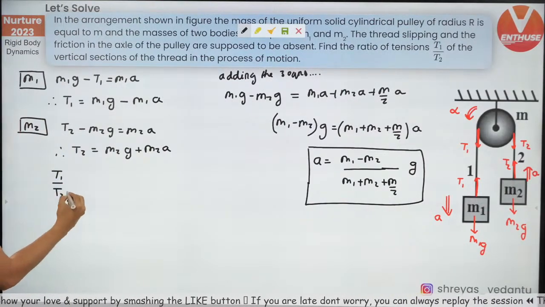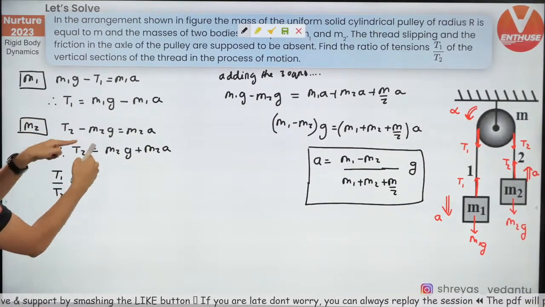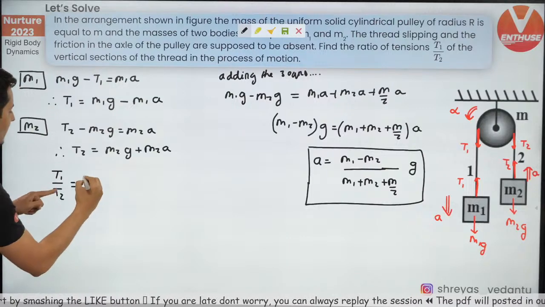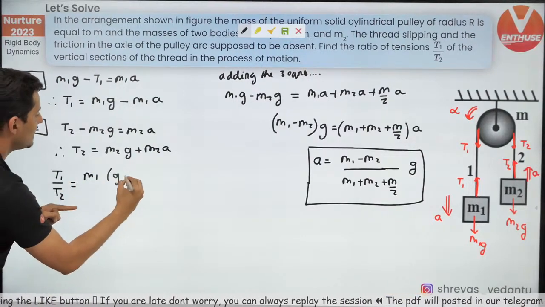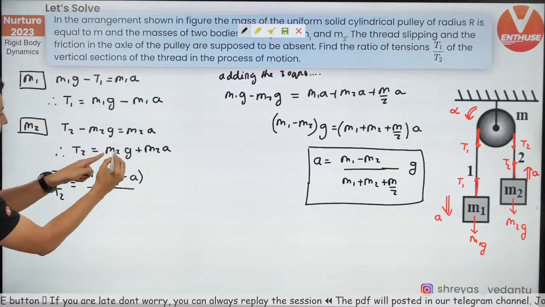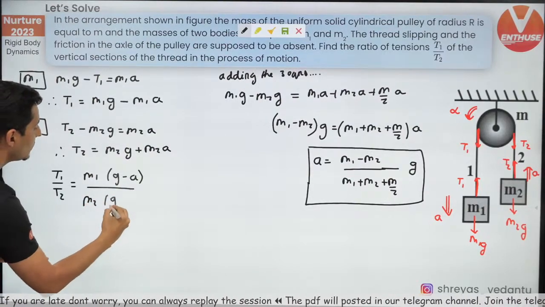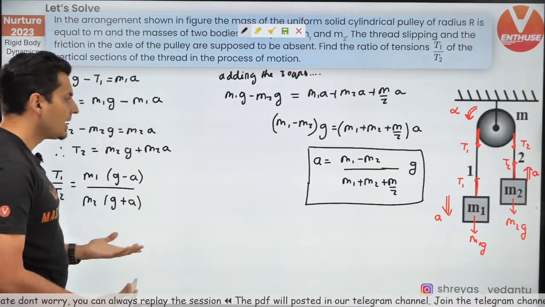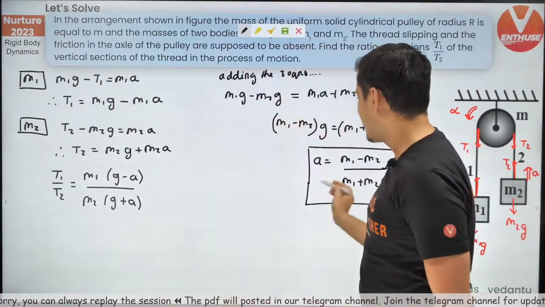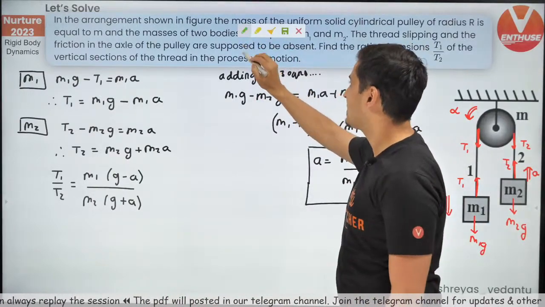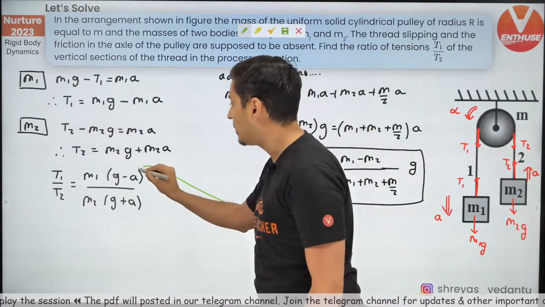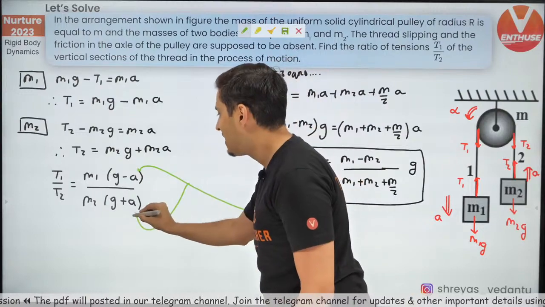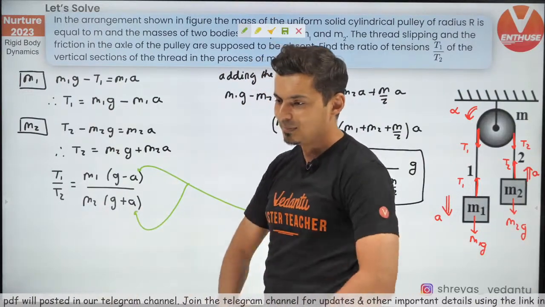What is T1 by T2? If we divide T1 by T2, M1 is common, so M1 into G minus A upon M2 into G plus A. I think now you know what to do. It's just a matter of substitution. Just put A over here and you will get the answer.